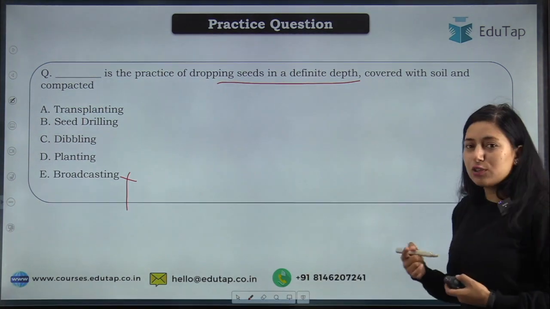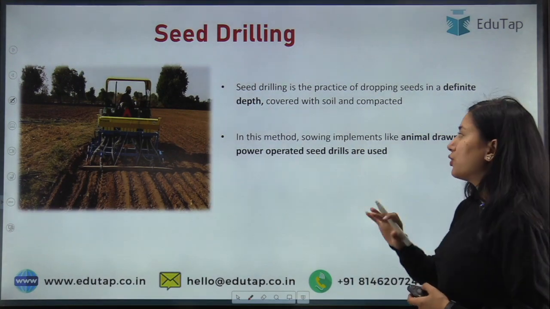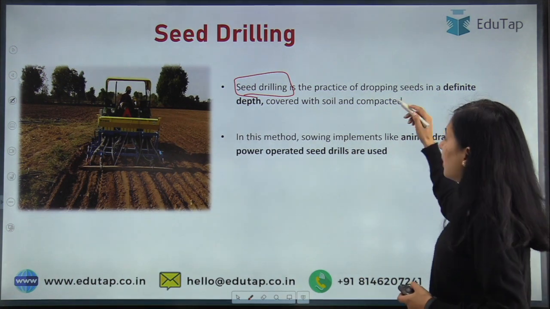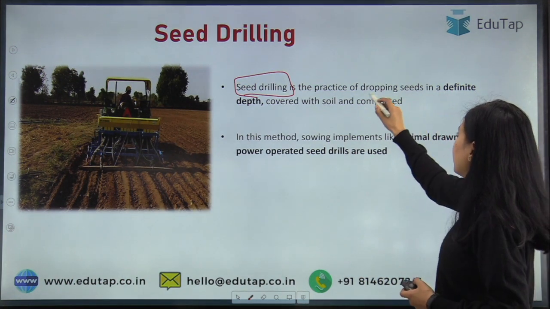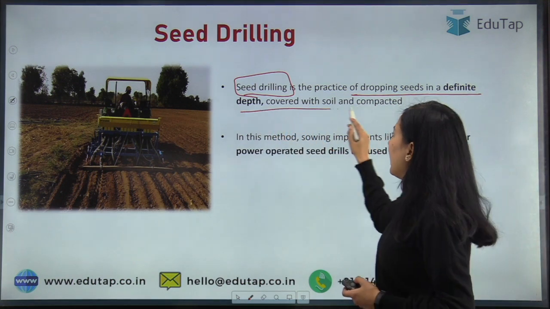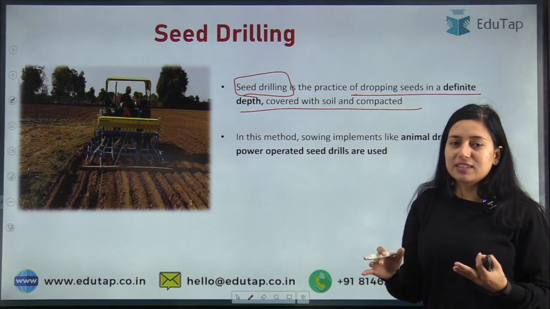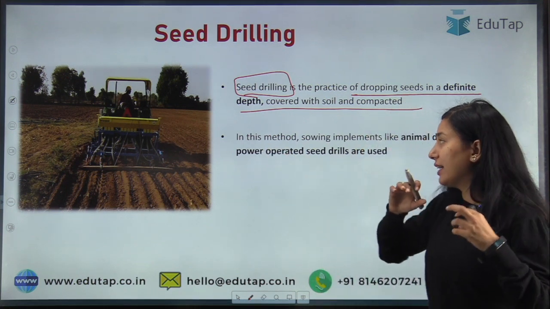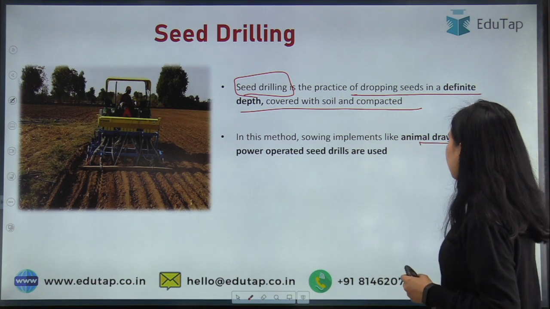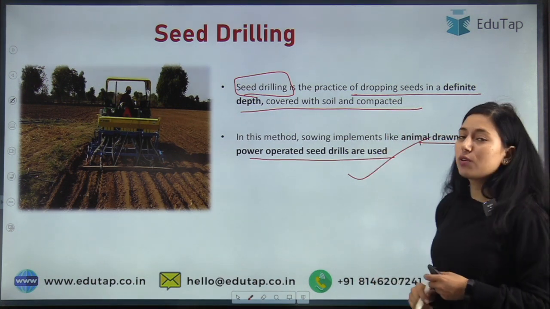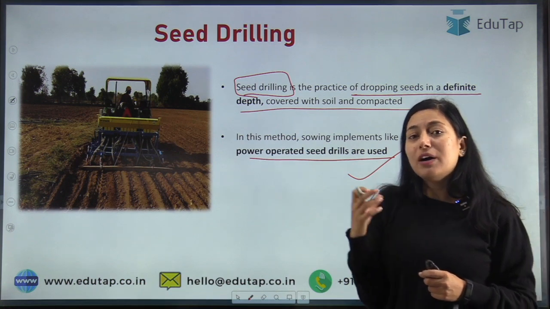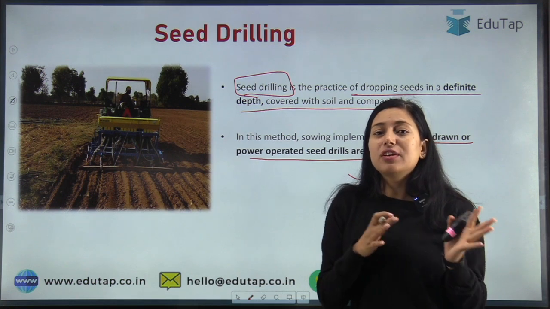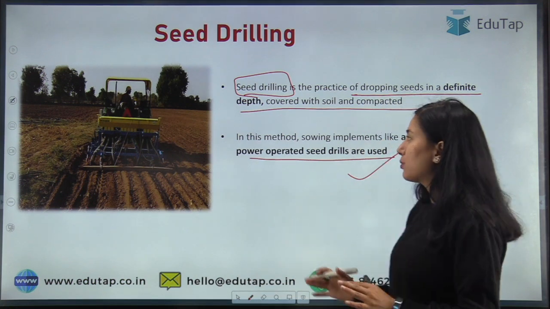So first I will tell you the concept of seed drilling. Okay, students, basically what happens in seed drilling? Seed drilling is the process in which we are dropping the seed at definite depth and cover the soil and compact simultaneously. This process is being done through animal drawn, power operated seed drills. With animal drawn and power operated seed drills, we keep the seed at a definite depth, then we cover the seed and compact it. Okay, that is the process of seed drilling.